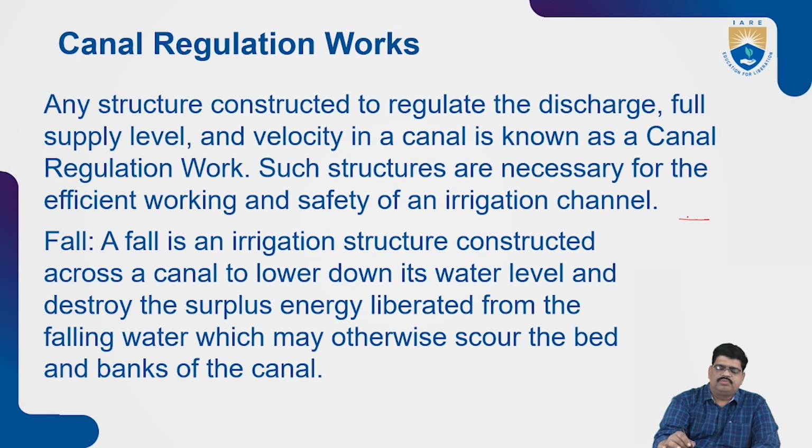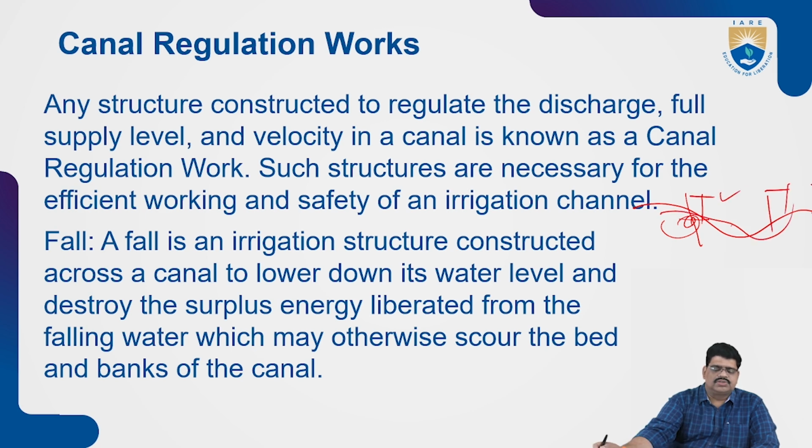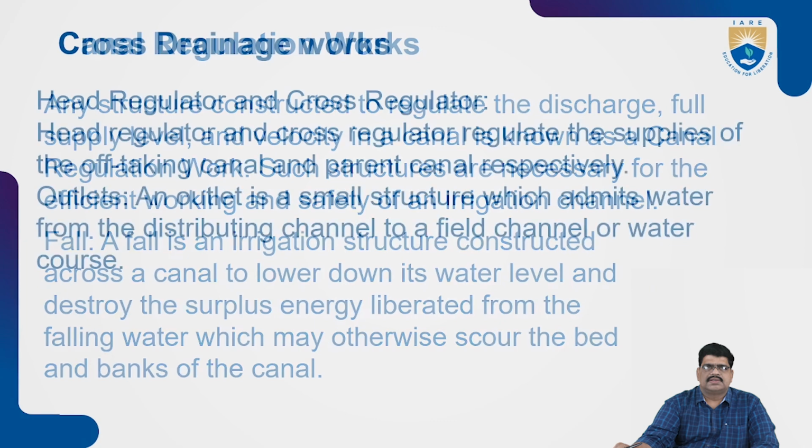So that's why another structure has to be constructed below the water level. The irrigation structure will be constructed so that the water can flow from that without any damage to the banks. This is very important while constructing canals.